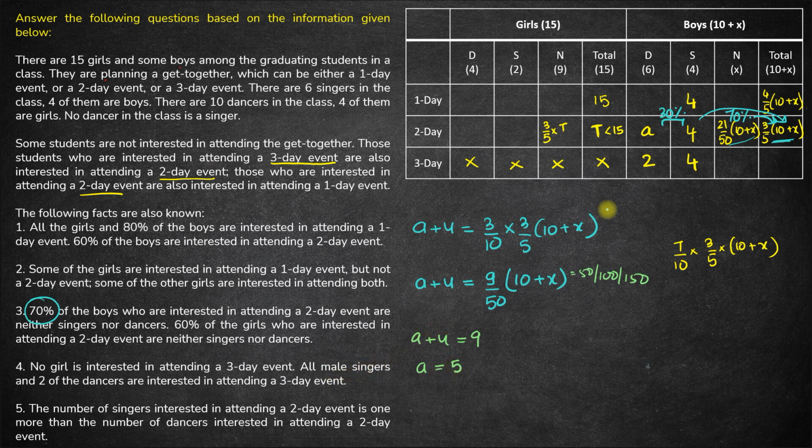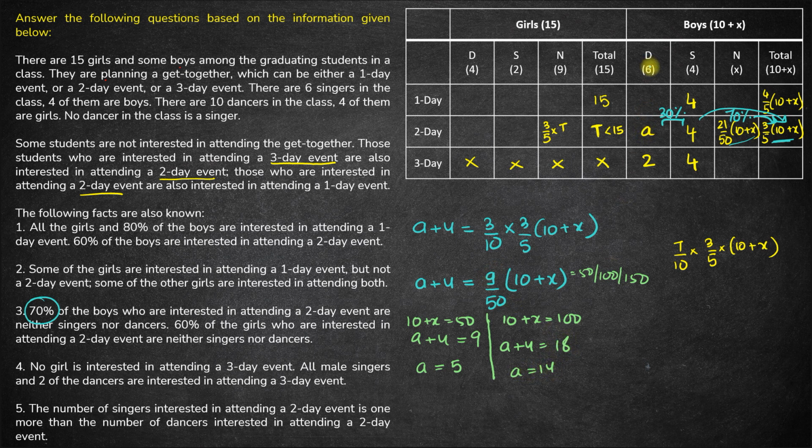Okay. Now is A 5 fine? Yes, A should be greater than or equal to 2 but less than or equal to 6. So A can be 5. No problem. So if we have 10 plus x as 50, A comes out to be 5. If we have 10 plus x as 100, then A plus 4 will be 100 by 50 is 2, 2 into 9 is 18, so A comes out to be 14.